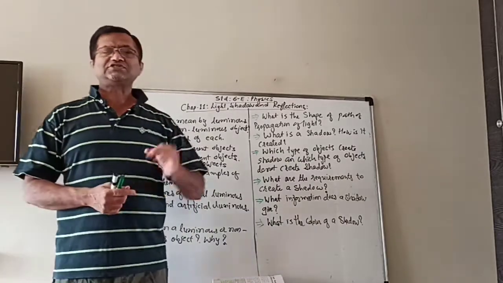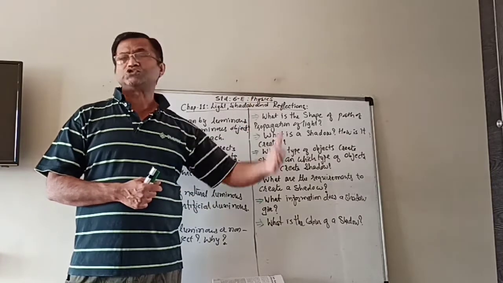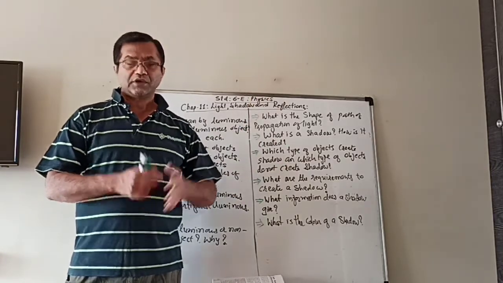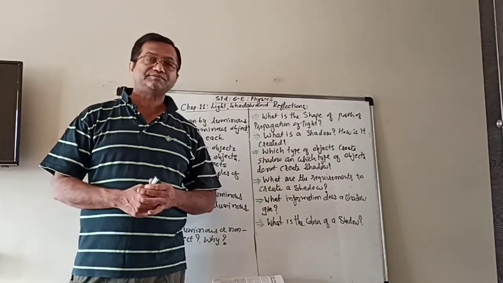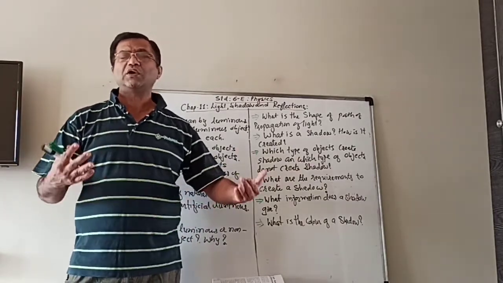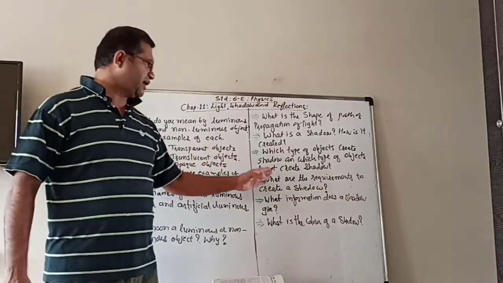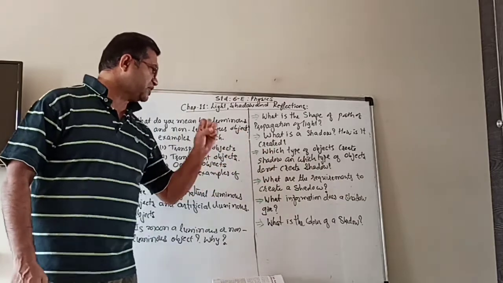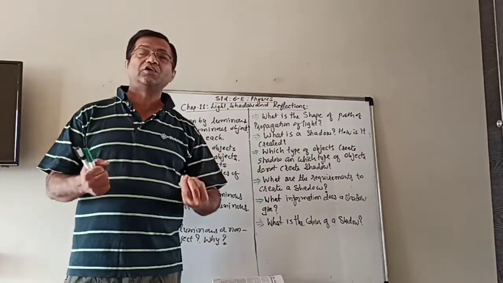And to create a shadow, three things are required: the source of light, an opaque substance, and a screen behind. If there is no screen, you won't be able to see the shadow. So these three things are required to get a shadow. And you see that the shadow is always black.